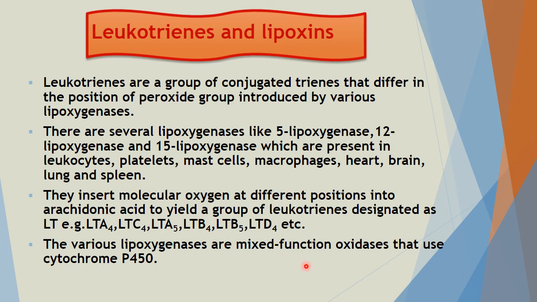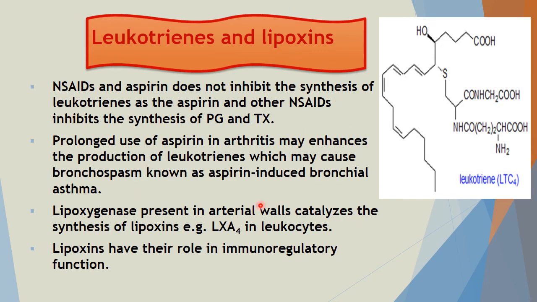The various lipoxygenases are mixed function oxidases that use cytochrome P450. Now nonsteroidal drugs like aspirin do not inhibit the synthesis of leukotriene, whereas they inhibit the synthesis of prostaglandin and thromboxane.